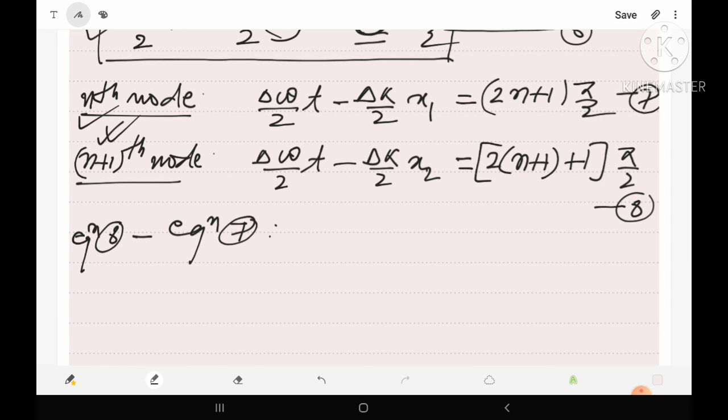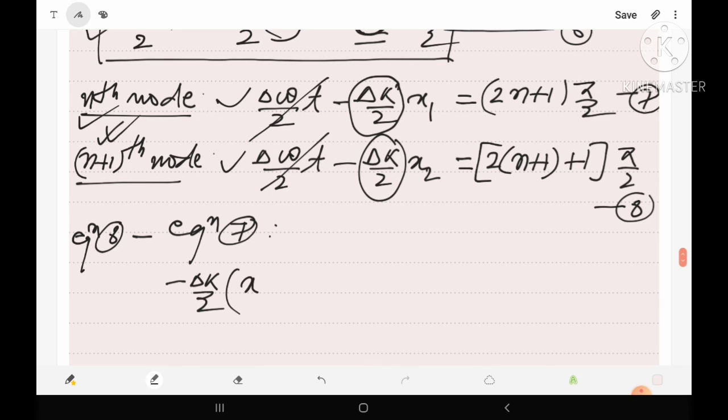Then obviously if we subtract 7 from 8, this term will be cancelled out, and here we have del k upon 2 with the minus sign taken common, means minus del k upon 2 is common, x2 minus x1 is equal to, on the right hand side, 2n plus 3.